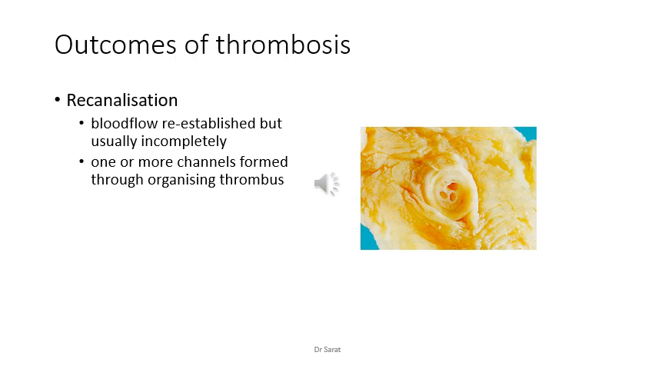So one or more channels are formed through the organizing thrombus. A thrombus which has changed itself into scar tissue or fibrous tissue, and capillaries originate through the scar, through which the blood flow is partially re-established. This condition is called recanalization.